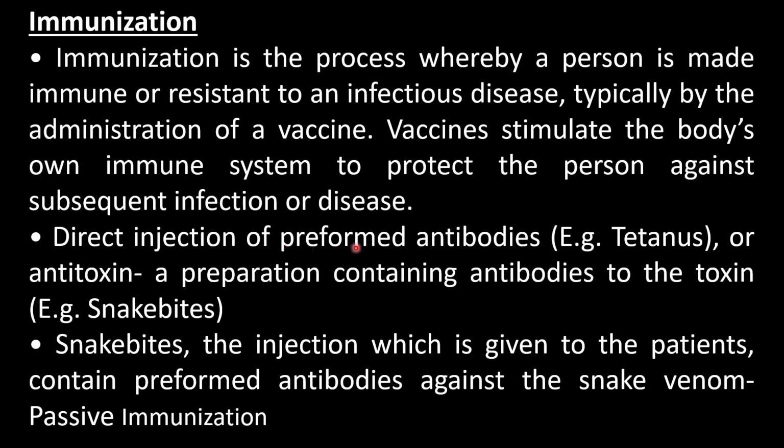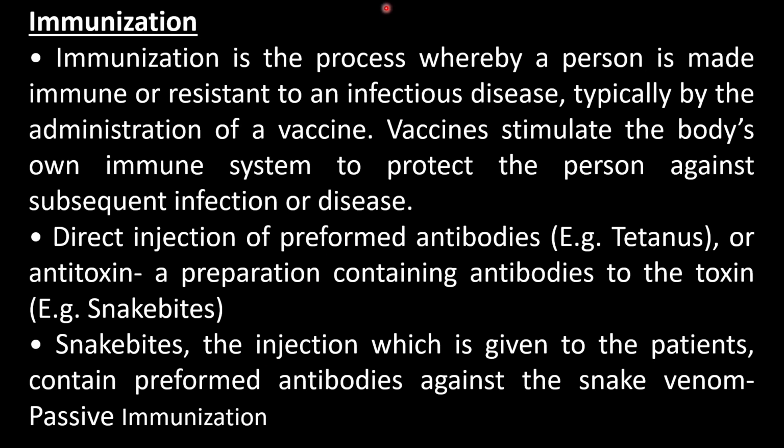Direct injection of preformed antibodies, for example tetanus antitoxin, is a preparation containing antibodies to the toxin. Snake bite, for example: the injection given to the patient contains preformed antibodies against the snake venom, and that is called passive immunization.